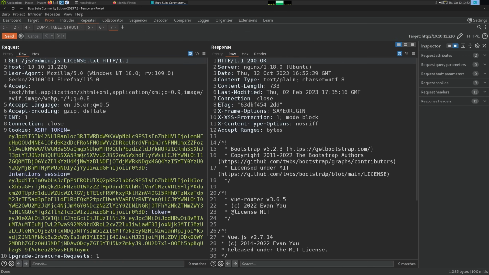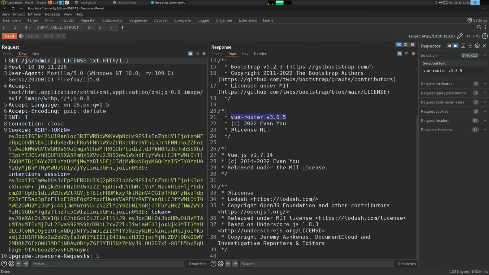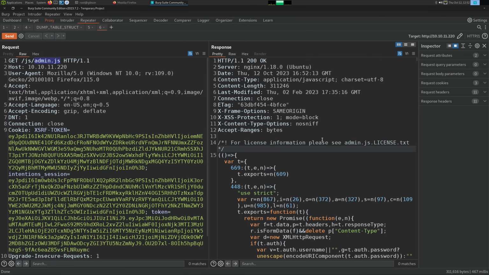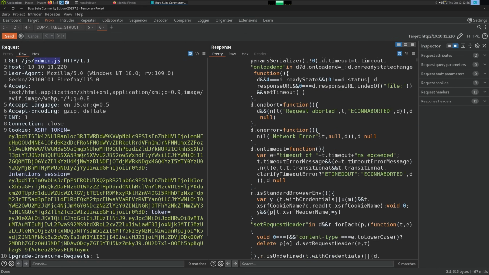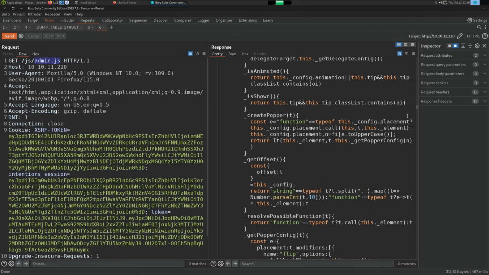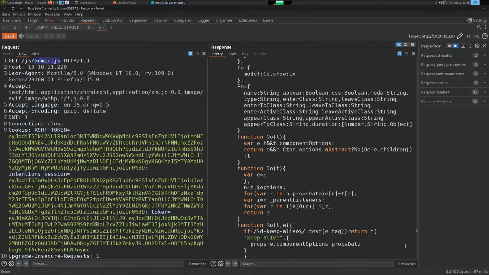Bootstrap, it's part of the Vue router, Vue.js. So this is compiled JavaScript, so it's going to be a bit of a pain to read, but if we scroll around, we can figure out what's going on. The main issue, though, is this file is huge. You can look at the scroll window, and there's just so much information here.